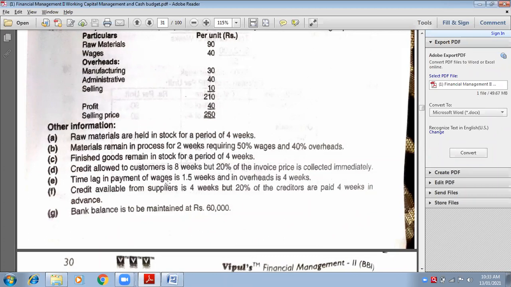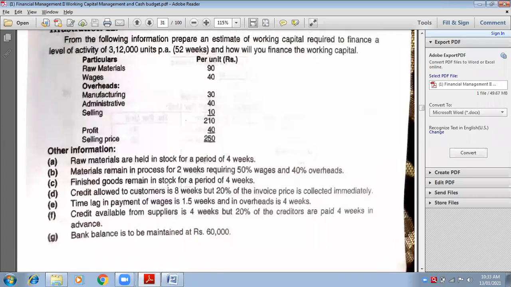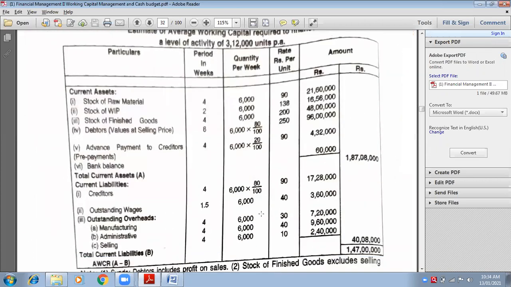Tell me, for how many units? 6,000. Into how many weeks? 1.5 weeks. What is the rate? 40. Wages rate is 40. It is given in the question. So what things will be multiplied? 6,000 into 40 into 1.5. What will be your answer? 3 lakh 60,000. See, outstanding wages 3,60,000.